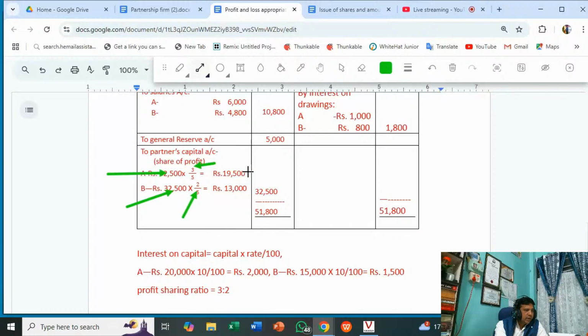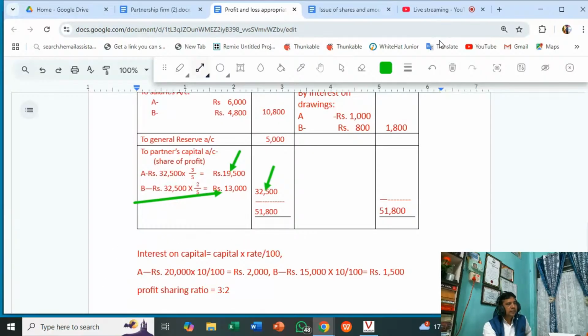So A got 19,500 and B got 13,000. So total 32,500.